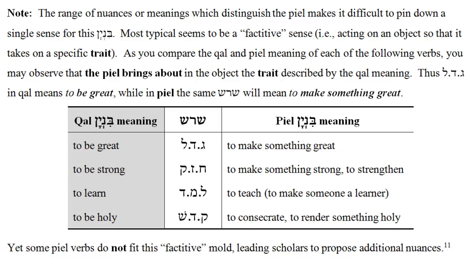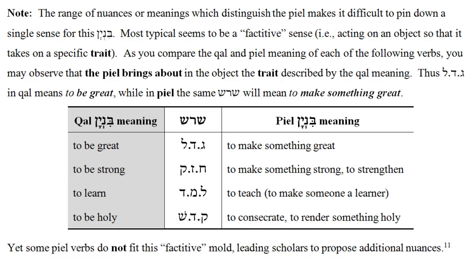How about the shoresh lamad? In the Kal, it means to learn. When lamad is used as a PL, it means to teach. That is, to make someone else take on the quality of being a learner. Kadash in Kal, to be holy.